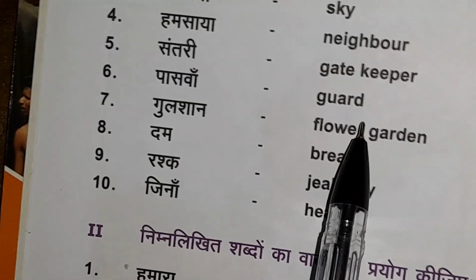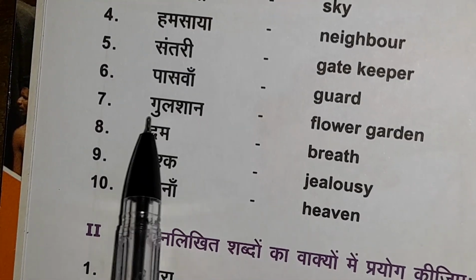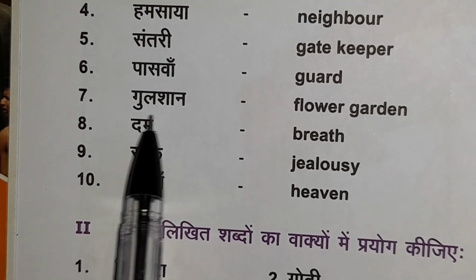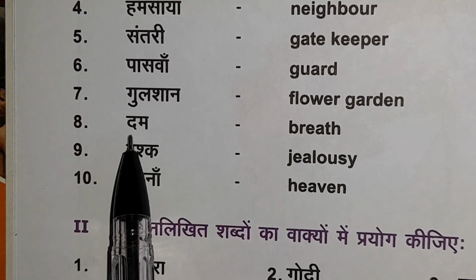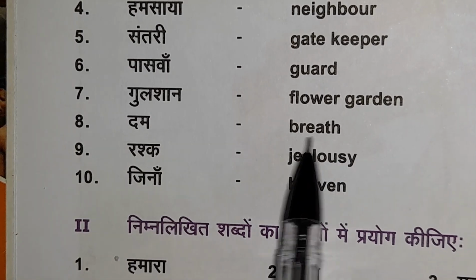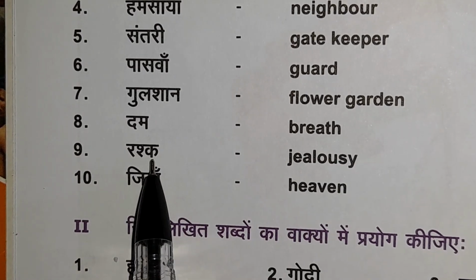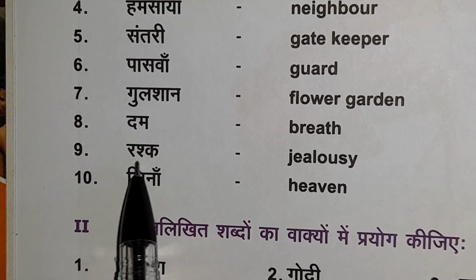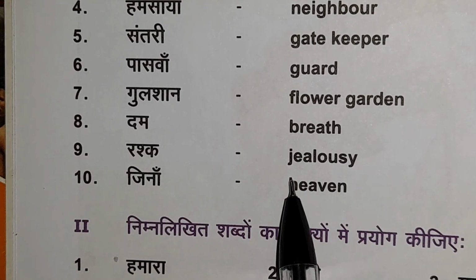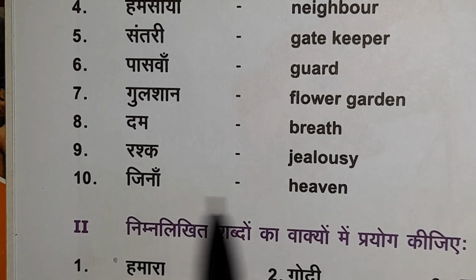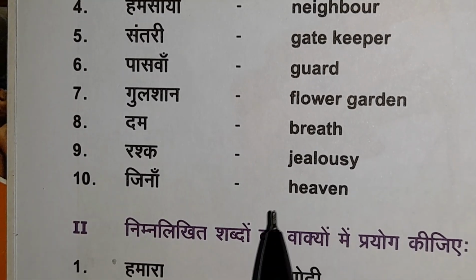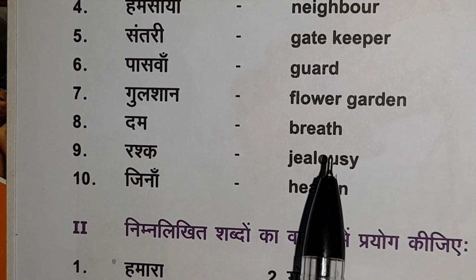Paswa, God. Gulshan, flower garden. Dam, breath. Rashk, jealousy. Jinaan, heaven. You have to write this in the classwork booklet, and